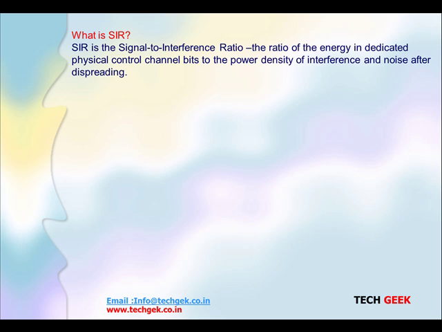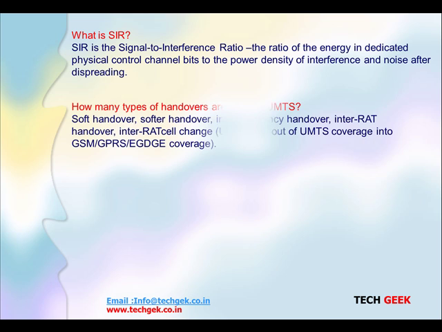If we come back to SIR, what is SIR? It is the signal to interference ratio: the ratio of energy in the dedicated physical control channel bits over the power density of interference and noise after despreading. So whatever noise and interference gets added to the signals, that is what we call despreading. After despreading we get this.